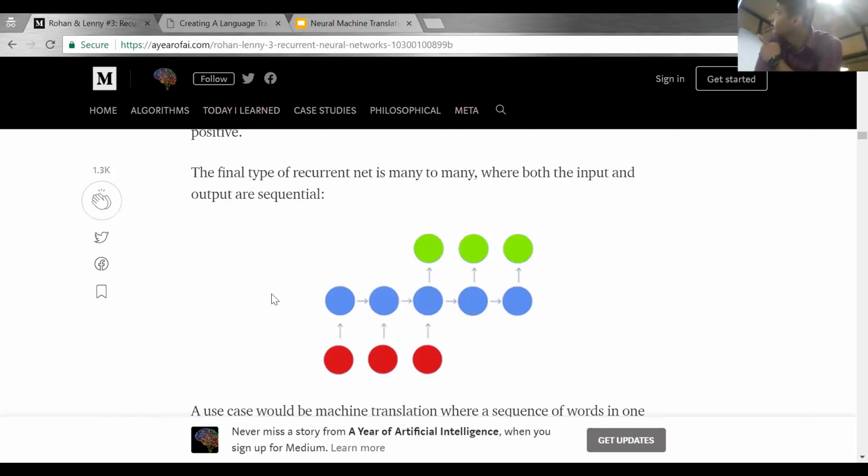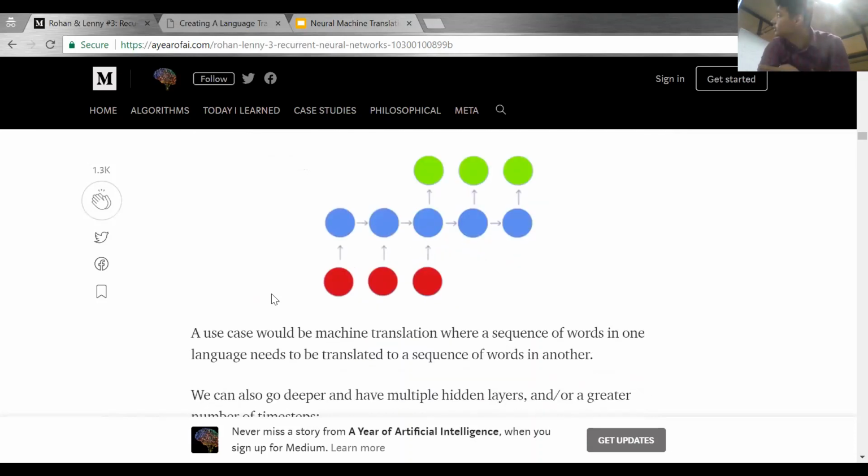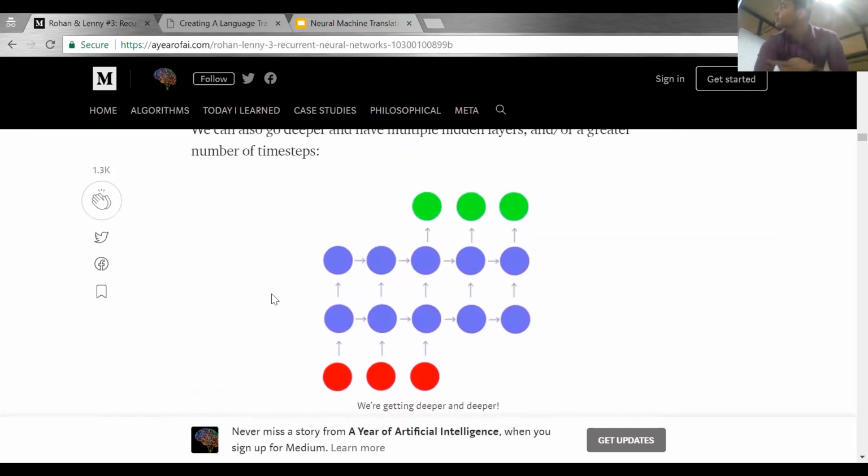So this is a very basic neural machine translation system. You can increase this. Normally you just add a hidden layer above this, right? But here we are adding time steps also. So in that way you can have a very big system, a very deep system. It has an input sequence, an output sequence, multiple time steps, and multiple hidden layers. So it is very deep.